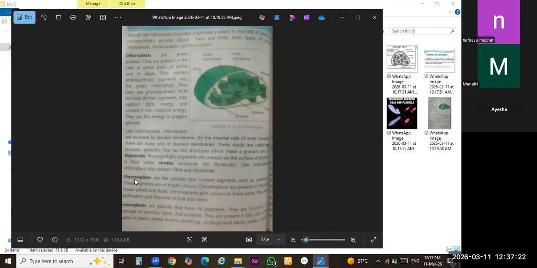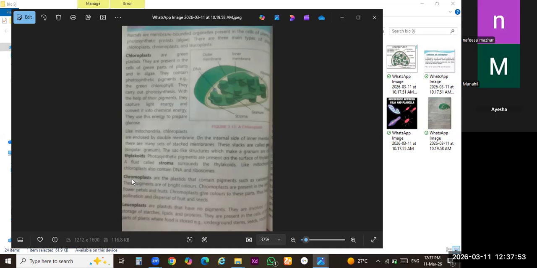This one is related to the chromoplast. The examiner may ask a question about thylakoids in short, like, what do you know about thylakoid? What is the difference between stroma and mitochondrial matrix? You should know about the difference. Stroma is a fluid-like structure present in the chloroplast, and the mitochondrial matrix is present inside the mitochondria, right?